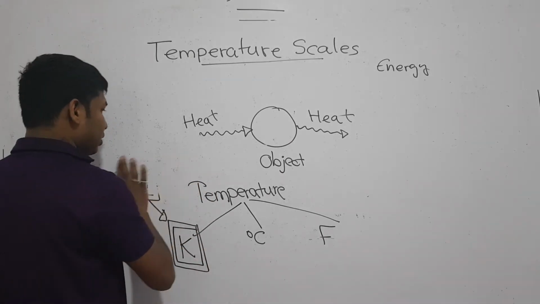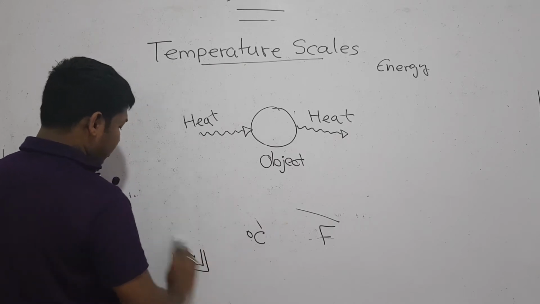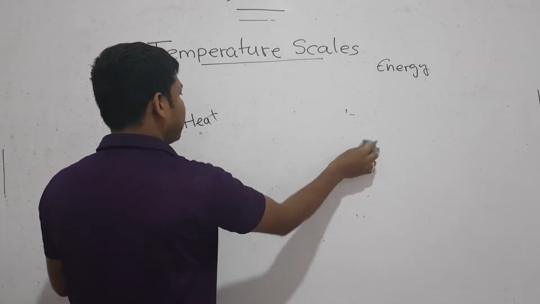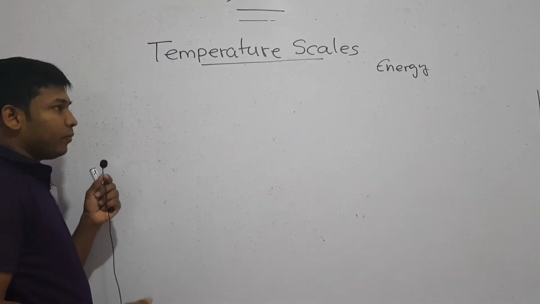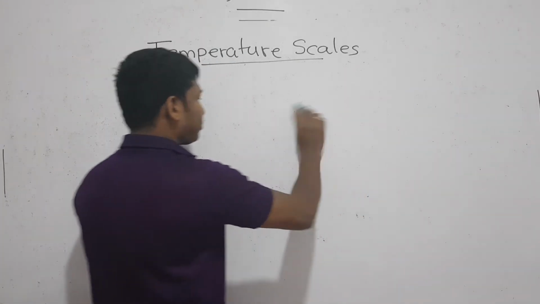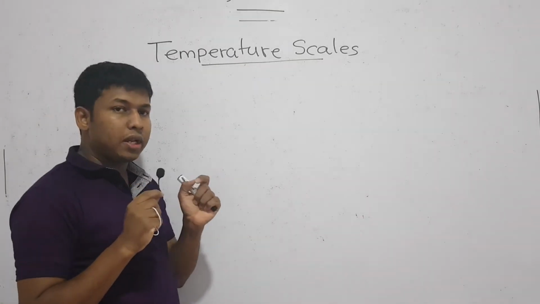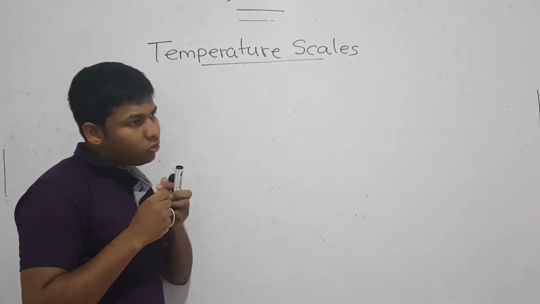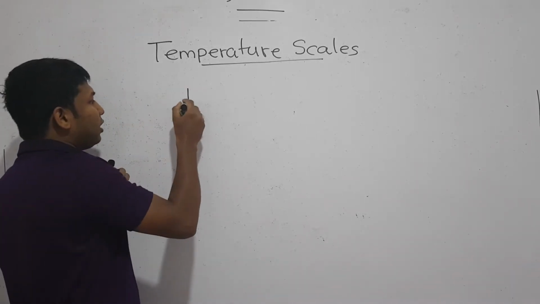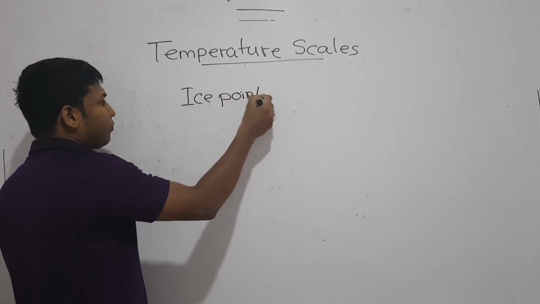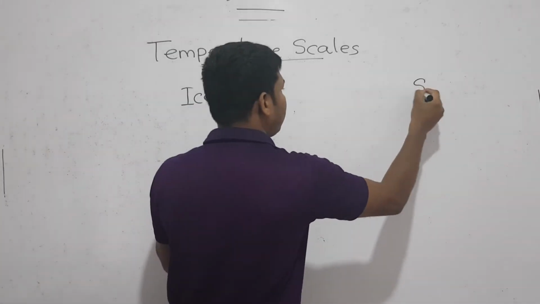Okay. Now if you consider Kelvin scale and Celsius scale, both these scales were introduced depending on two factors, and those 2 factors were ice point and steam point of water.